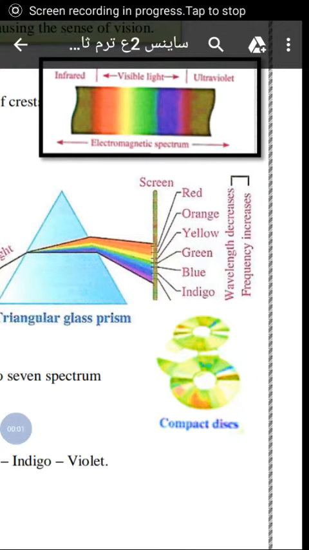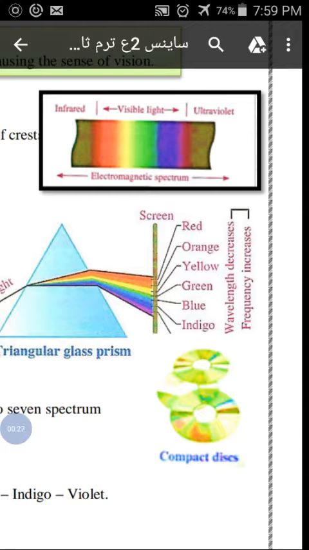So, when the white light falls on the triangle glass prism, it's analyzed into 7 spectrum colors, which are constant in speed, fixed in speed, and different in wavelength, frequency, and angle of deviation. So, these 7 spectrum colors are constant in speed, or the velocity, similar in speed, and different in wavelength, frequency, angle of deviation.